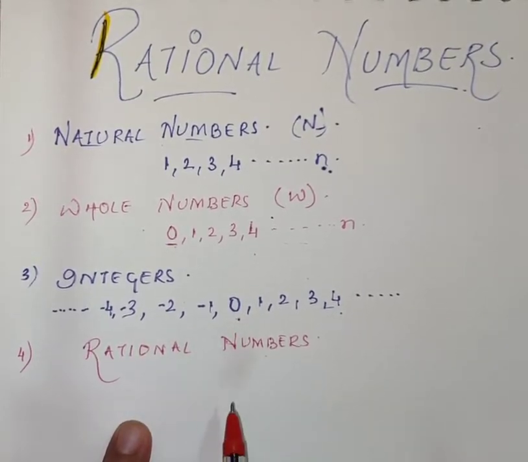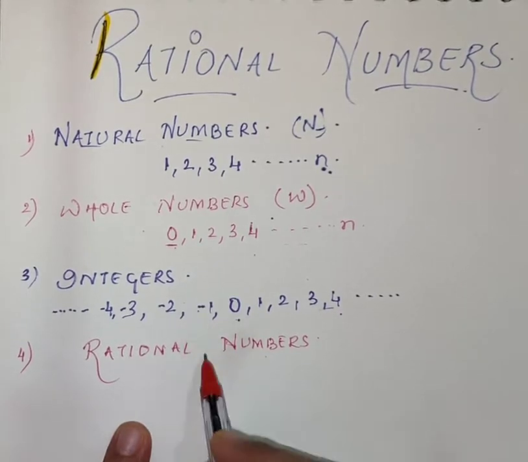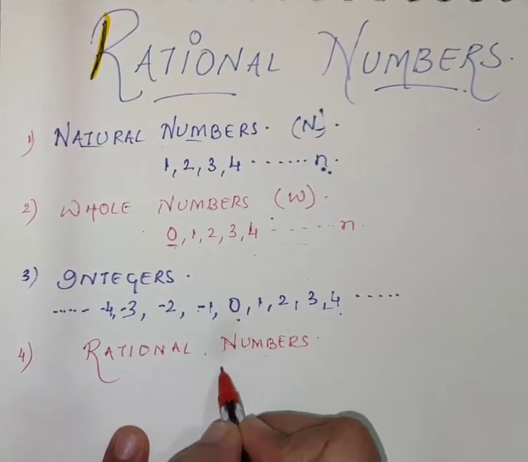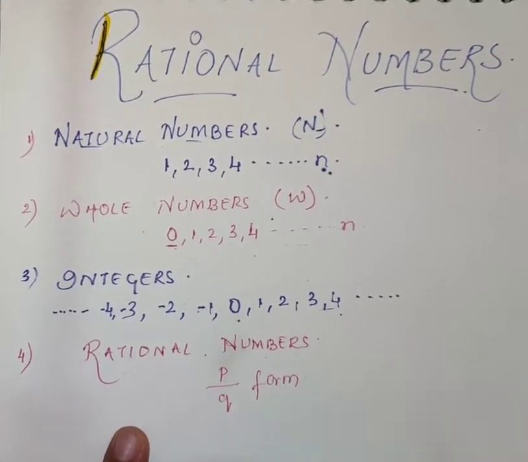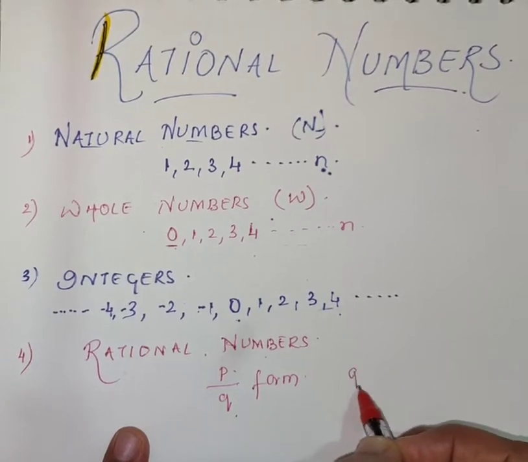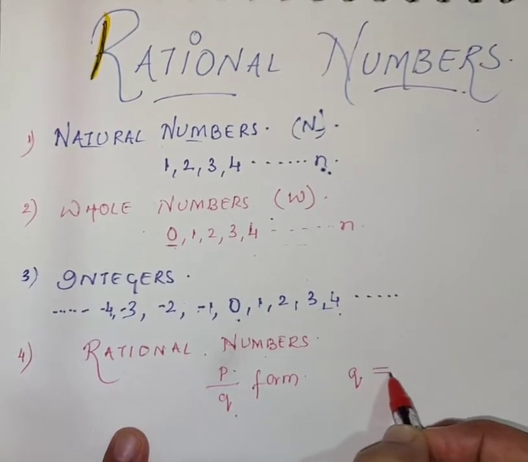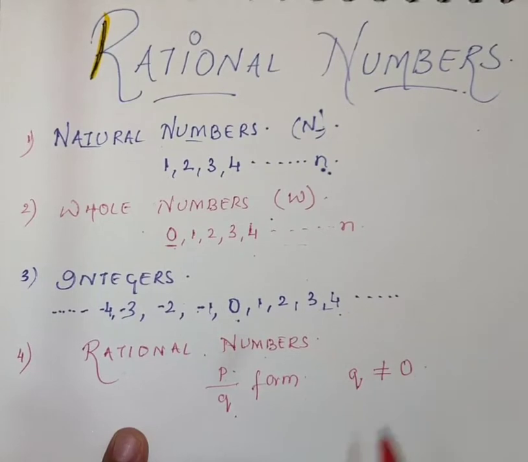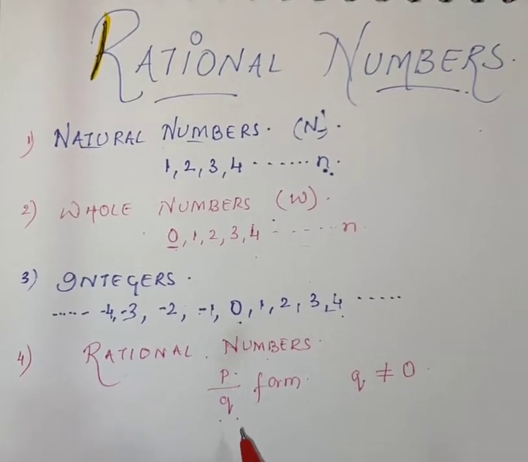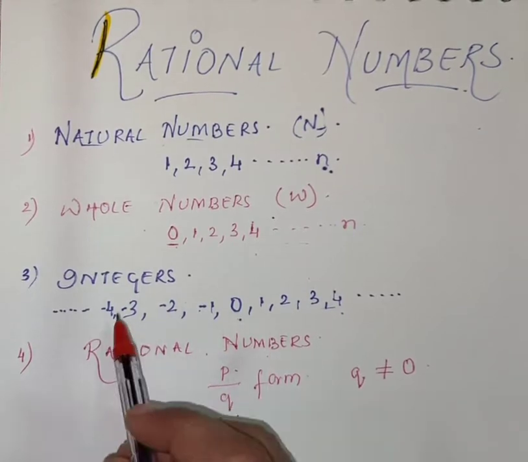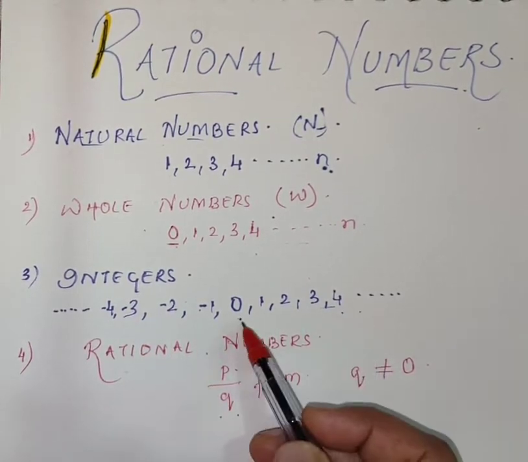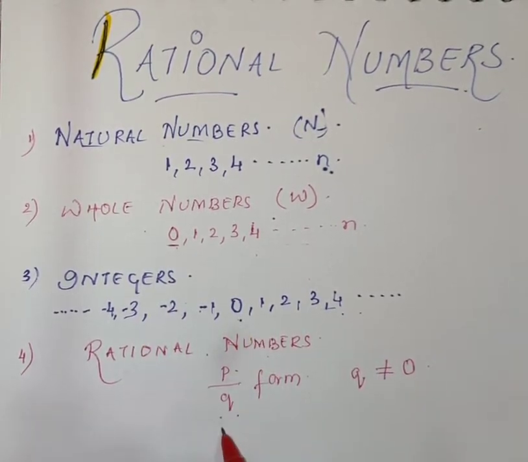Only the thing is, they are expressed in p upon q form. P is the numerator, Q is the denominator, and Q, the denominator, should never be equal to 0. If it is 0, then it is not a rational number.